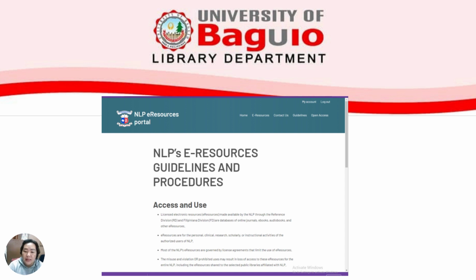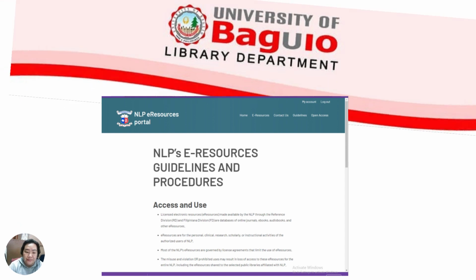And lastly, misuse and violation or prohibited uses may result in loss of access to these e-resources for the entire NLP, including the e-resources shared to the selected public libraries affiliated with NLP. So we have to abide so that they will continue to share the e-resources.